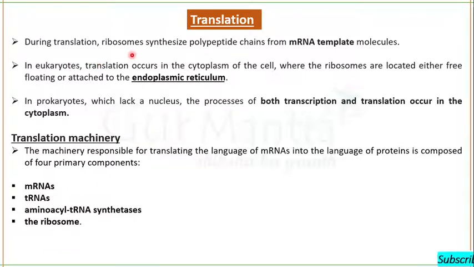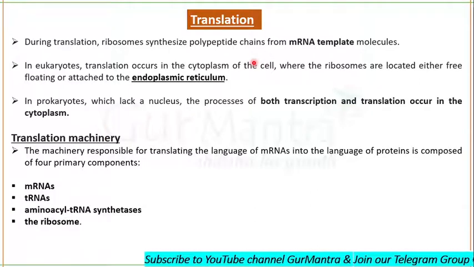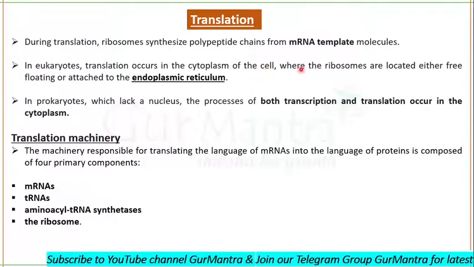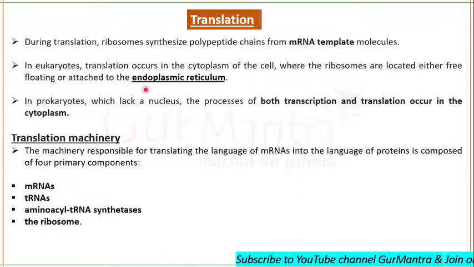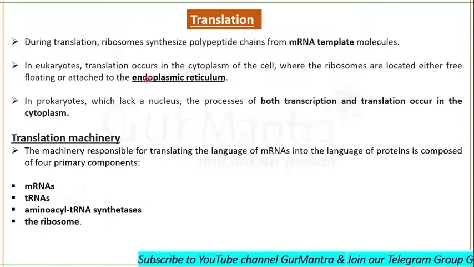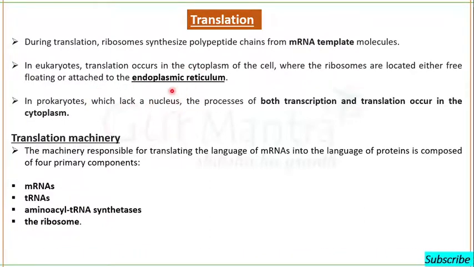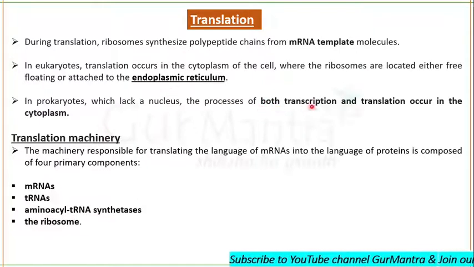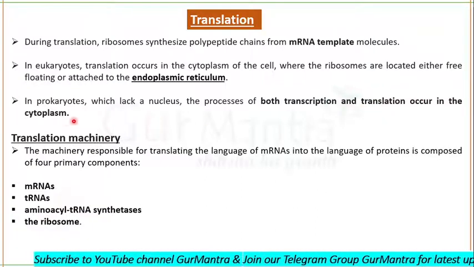In eukaryotes, this translation occurs in the cytoplasm of the cell, where you can see the ribosomes, which may be located either freely or attached to the endoplasmic reticulum, while in prokaryotes, which have no nucleus, both the processes, transcription and translation, occur in the cytoplasm.